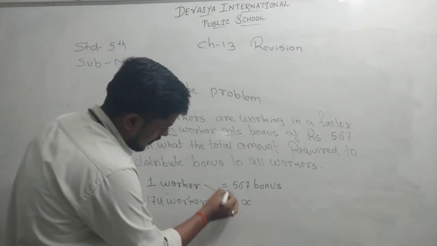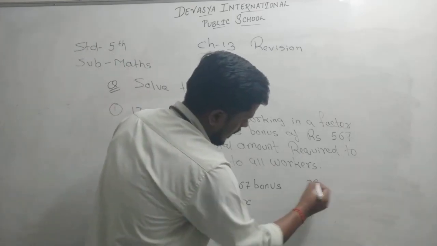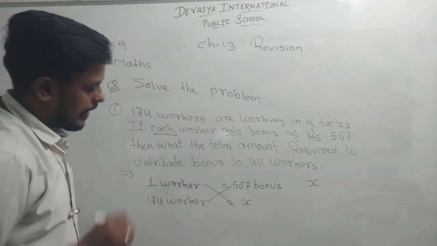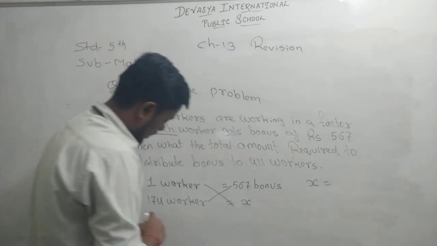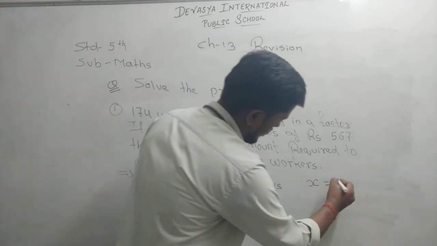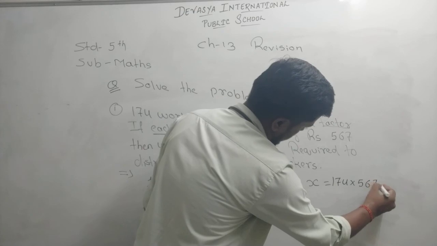Now again, so this type of questions we have completed in the first chapter. So now just cross multiply this. So X will be multiplied with 1. So if X will be multiplied with 1, so the answer will be X. And 174 multiplied by 567.